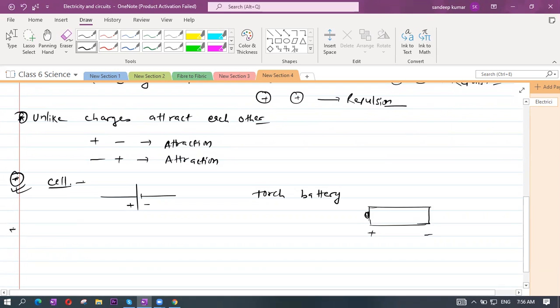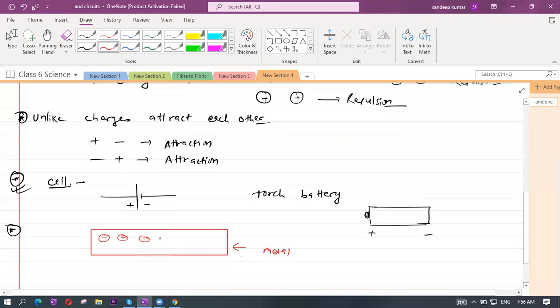So first you should understand, suppose I'm taking one atom, any atom. Suppose I'm taking a metal substance, like copper. You know that metals contain charged particles, negative charge and positive charge. I'm just showing the electrons, which carry the minus charge.